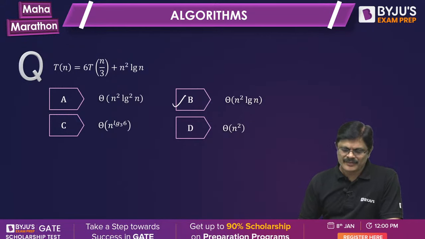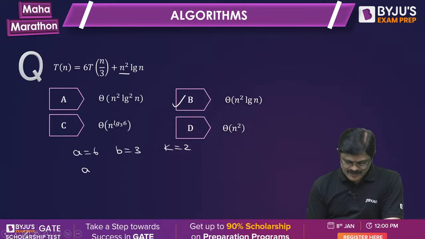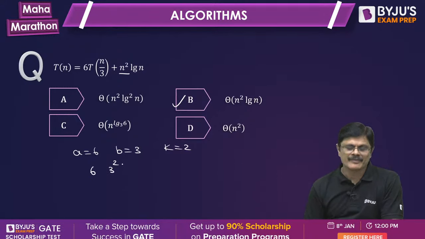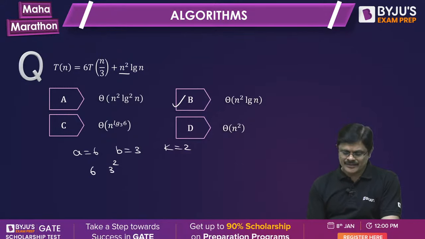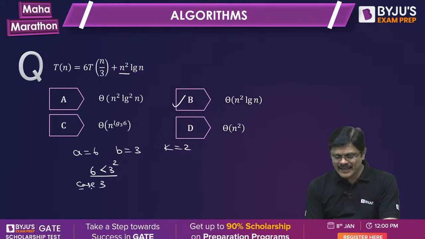Very good. See, my dear friends, here if you observe, actually a value is 6, b value is 3, and here it is n power k, k value is 2. So most of the people try this: a compared with b power k. A value is 6, so you just compare 6 with 3 squared. Is it less than, equal to, or greater than? It is less than. So 6 is less than 3 power 2, which means it is the third case, case 3 of the extended master theorem.